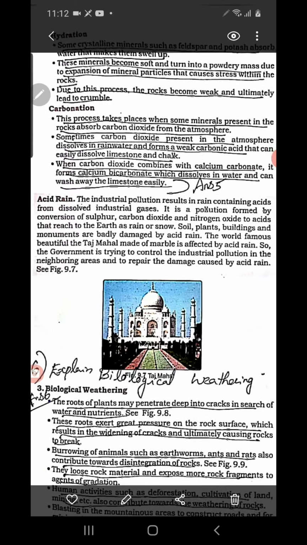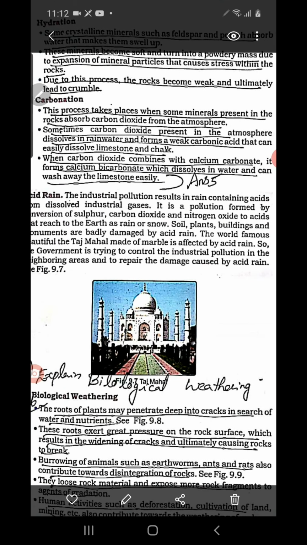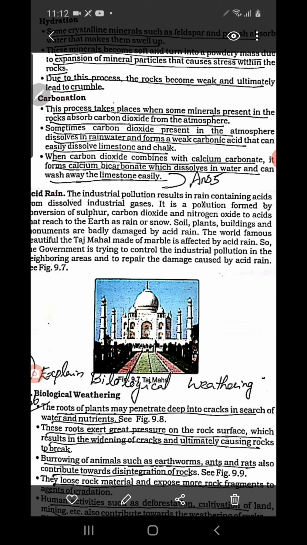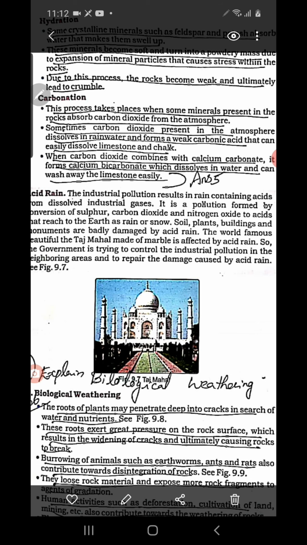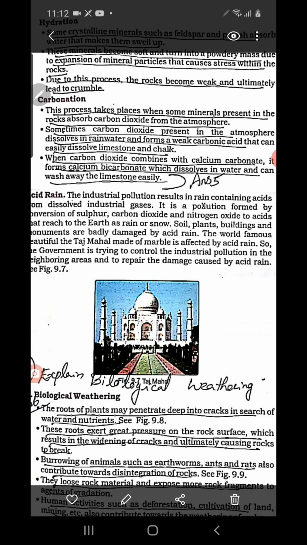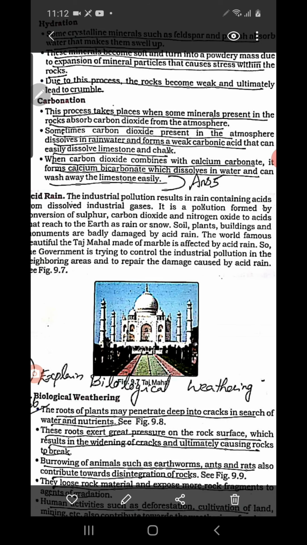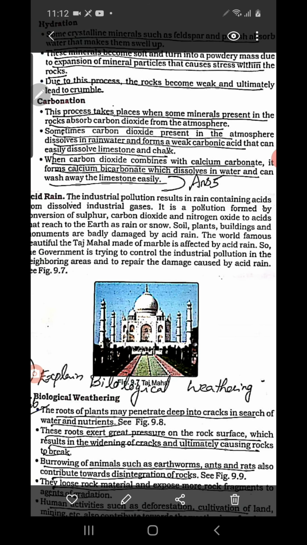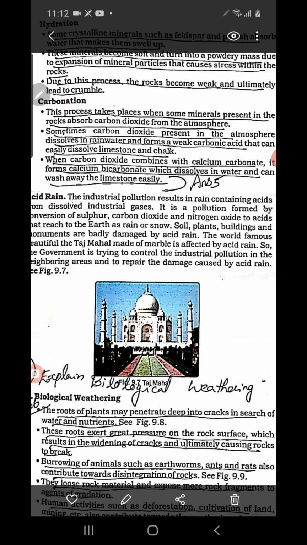So now here acid rain is given. What is acid rain, children? You know, in places where there is pollution, poisonous gases remain in the atmosphere. See, nowadays due to the vehicles and industries, poisonous gases are formed and the level of carbon dioxide increases in the atmosphere. So what happened? During the rain, all these gases dissolve in the rainwater. Such kind of rainwater is called acid rain. When the rain is charged with poisonous gases in the atmosphere, it is called acid rain.